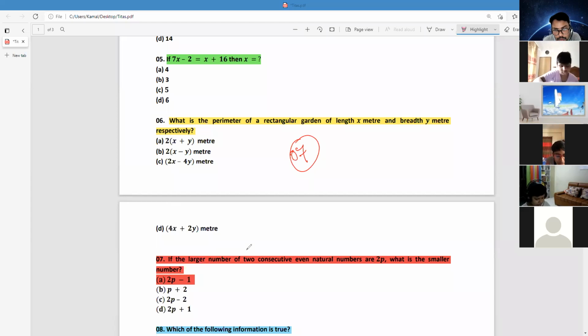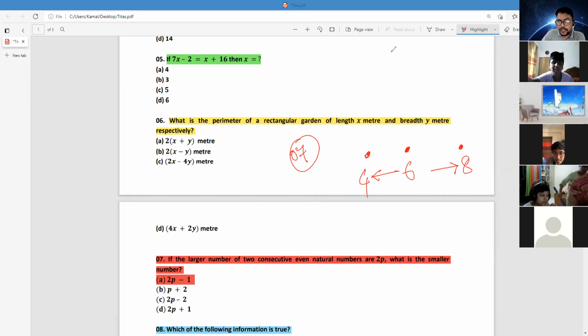If the larger of two consecutive numbers is twice p. Suppose there are 3 consecutive numbers: 1, 2, 3. Just let me clear the question first. If the first number is 6, what will be the previous number? 4. What will be the next number? 8. If one number is A, the next number will be A plus 2 and the previous number will be A minus 2. Am I right? Yes, sir.